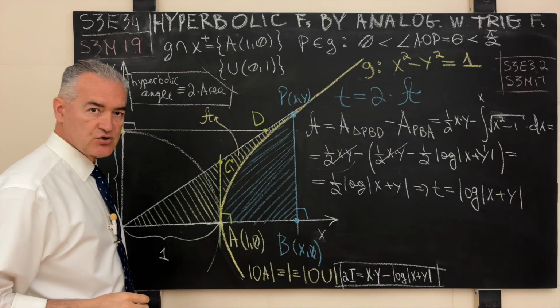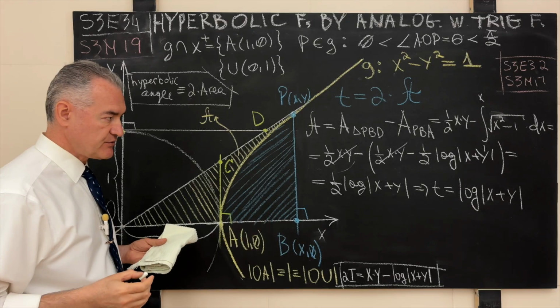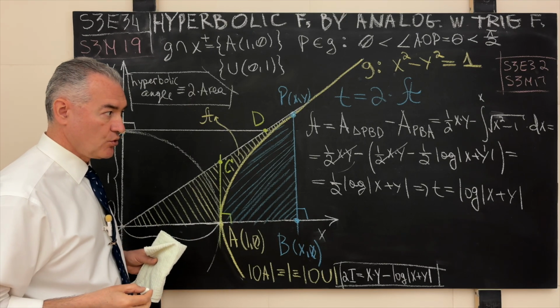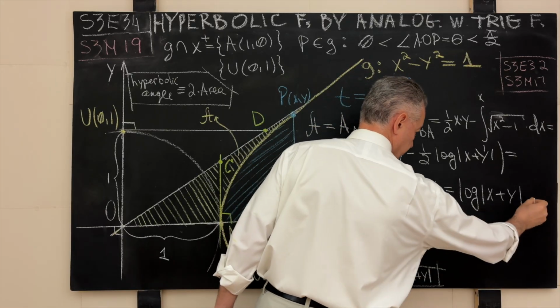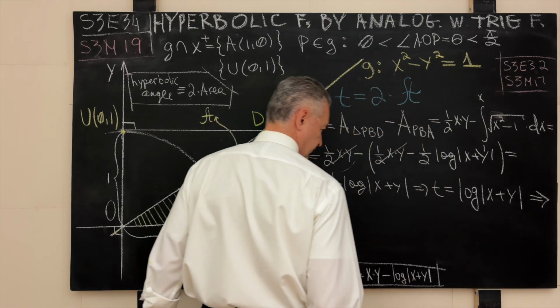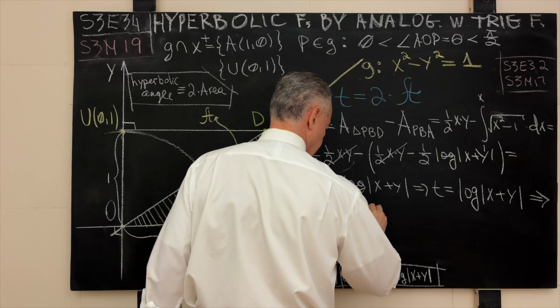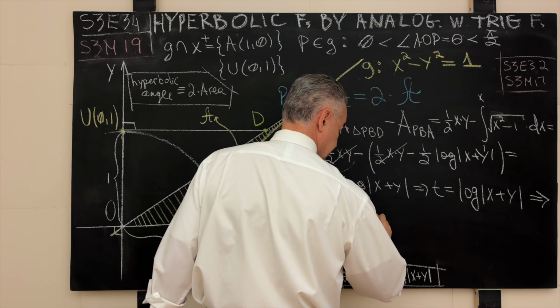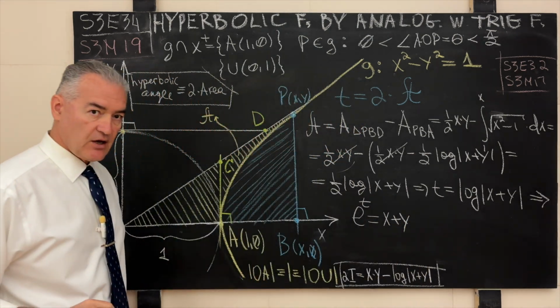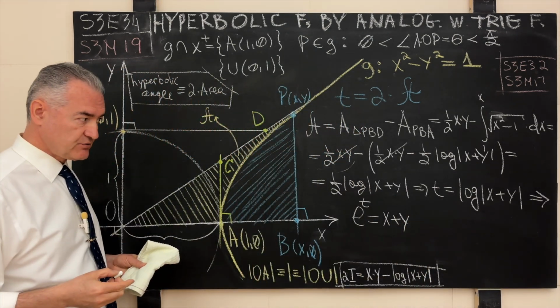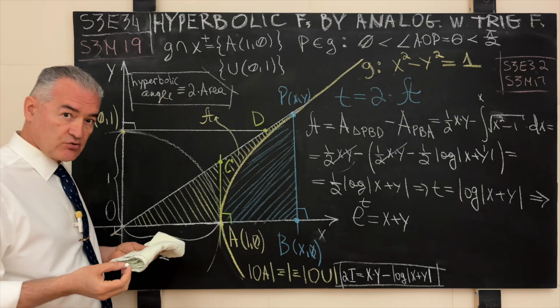All these manipulations should be transparent, very straightforward. You should be able to carry them out on your own. Now we exponentiate both sides of this expression, and from here it follows what? From here it follows that e raised to the power t is equal to x plus y. And now once we have this result on the books, you see how naturally it emerges.